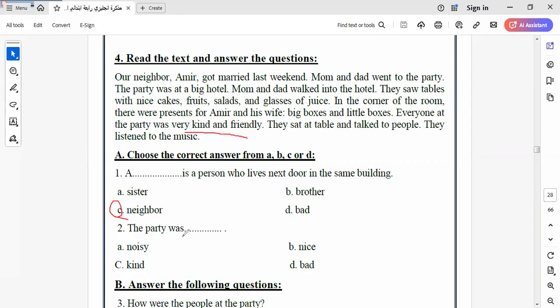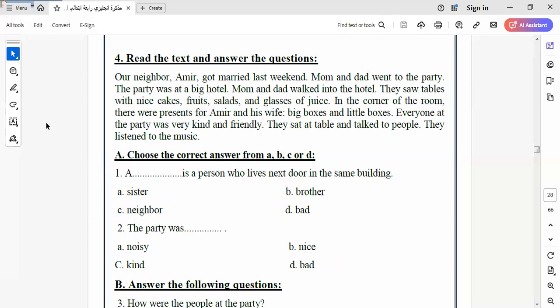The party here was what? Was the party here, it will be, I think, nice. Was nice. I think nice, not kind, because kind here refers to what? To refer to a person. So the party, it will be nice.